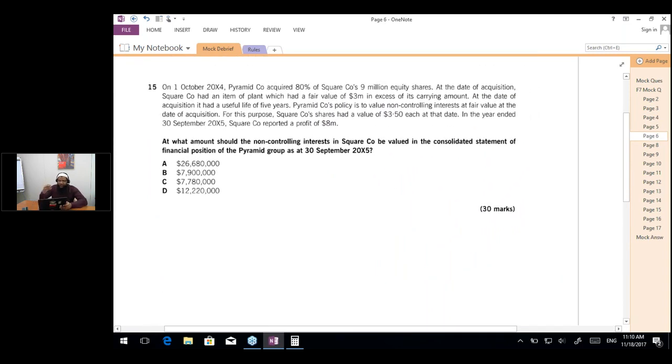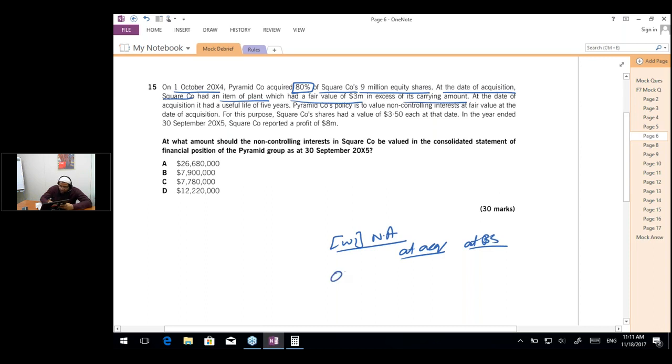The question says that on 1st October 20x4, Pyramid Company acquired 80% of Square Company's 9 million equity shares. At the date of acquisition, Square Company had an item of plant which had a fair value of 3 million in excess of its carrying amount. So if I prepare the working for net assets at the date of acquisition and at the date of balance sheet, the ordinary share capital is 9 million, which means 9,000, and there would obviously be retained earnings, and there's a fair value adjustment relating to plant of $3,000.